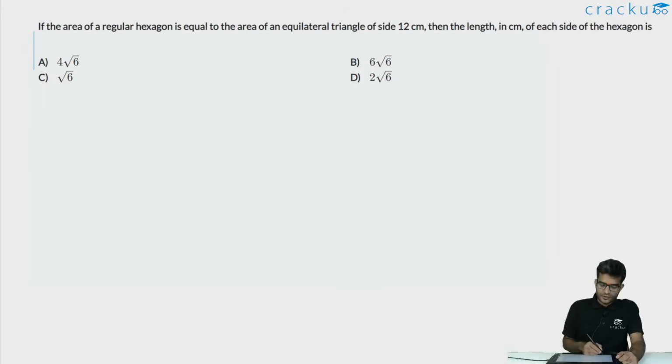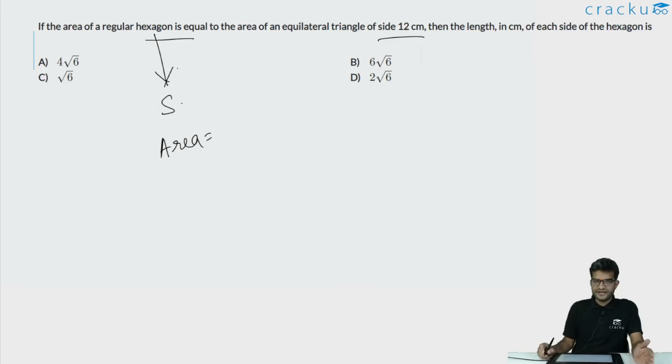In this question, we are told that the area of a regular hexagon is equal to the area of an equilateral triangle of side 12 centimeters. Let us assume that the side of the regular hexagon is S. If you know the side of a regular hexagon, what is its area? The formula for the area of a regular hexagon is given by 3 root 3 divided by 2 into S square. And what is the area of an equilateral triangle?